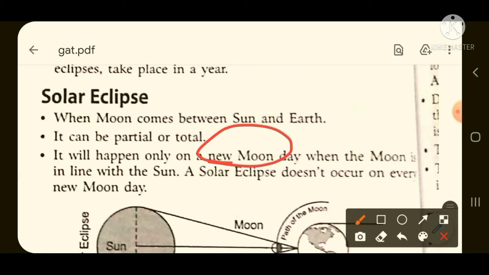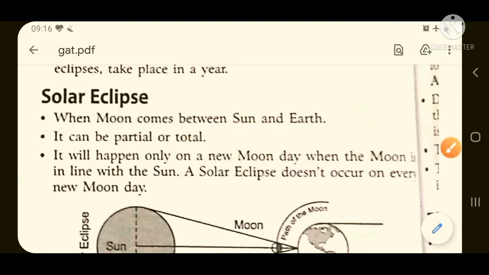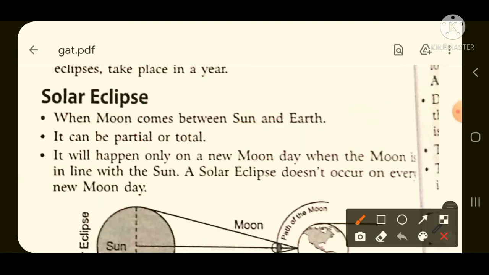In 1 month at least 2 new moons can occur. If two new moons occur, it does not mean that 2 solar eclipses will take place. So a solar eclipse occurs only on new moon day, but not on every new moon day, only on some new moon day. All of you have got a clear-cut idea about this solar eclipse.